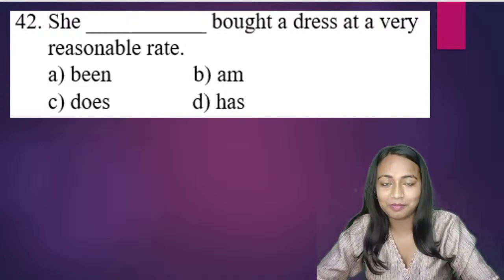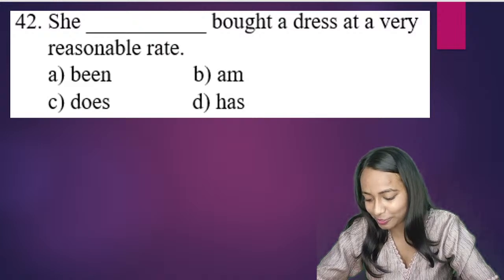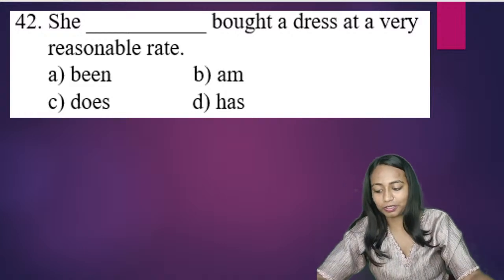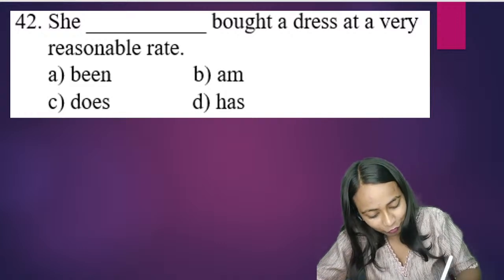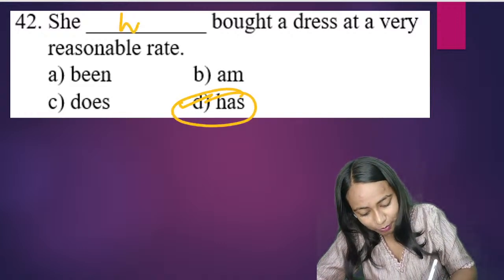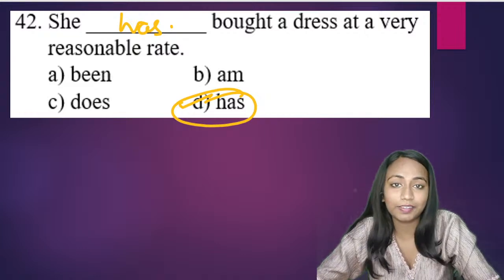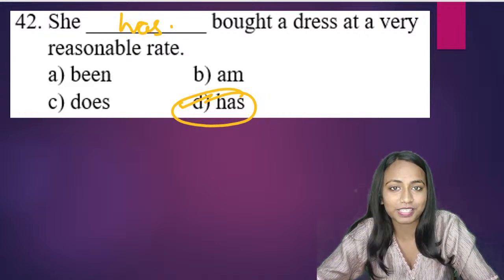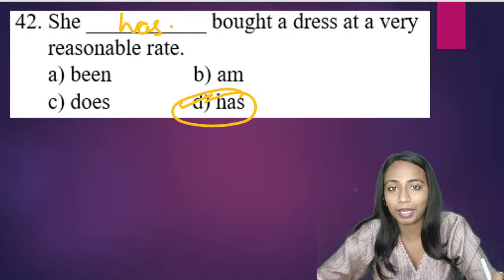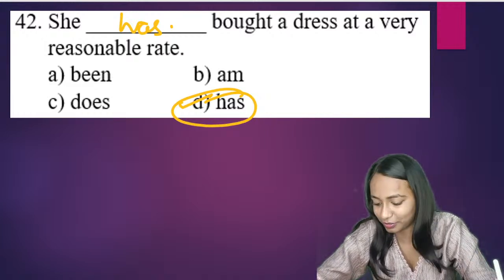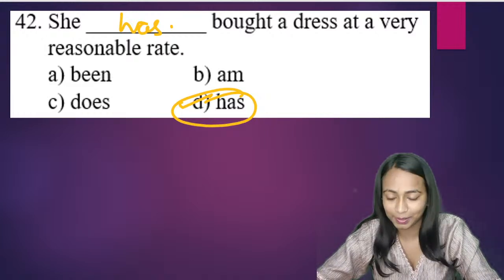First we have Sriram, second we have Shlok, then Hemishri is also correct, Vaibhav is also correct. Prem, Raisha, Sriram, Darsh, Yashash. Good morning, Pratyaksh. All of you are correct over here. She has bought a dress at a very reasonable rate. So the correct answer is option D, hamara correct answer hoga: she has bought a dress at a very reasonable rate.